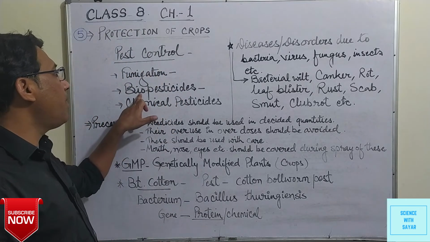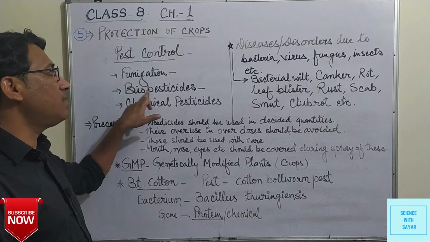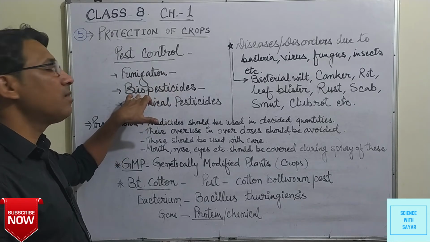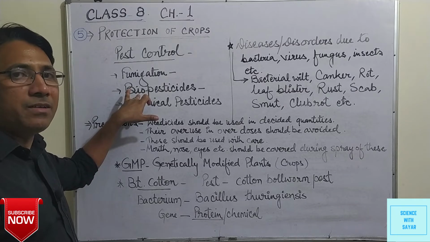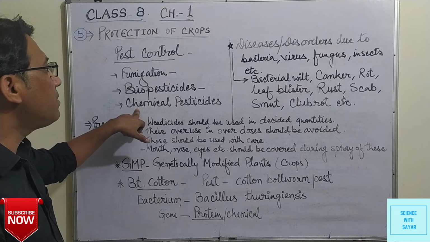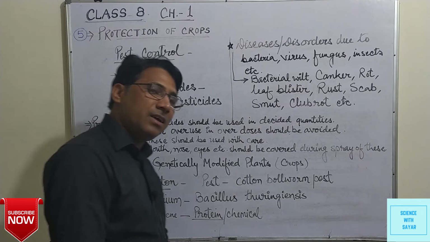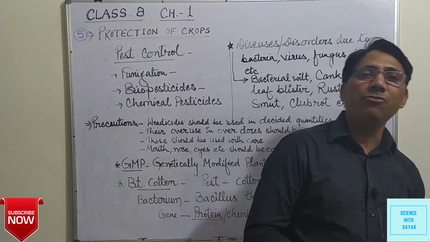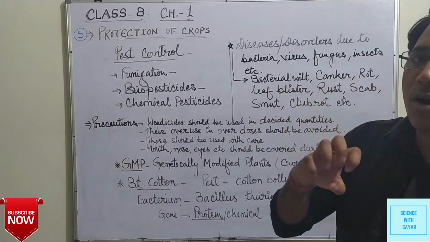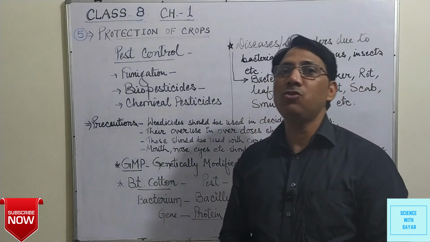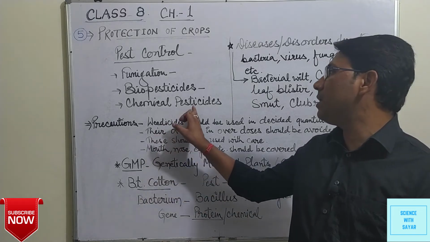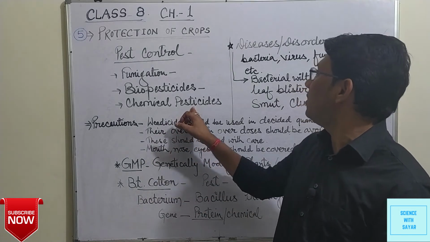These are known as biopesticides, because these substances come from biotic things or living beings, plants, etc. Then chemical pesticides: these are the chemicals which are used as weedicides, as herbicides to control these pests. These are known as chemical pesticides.